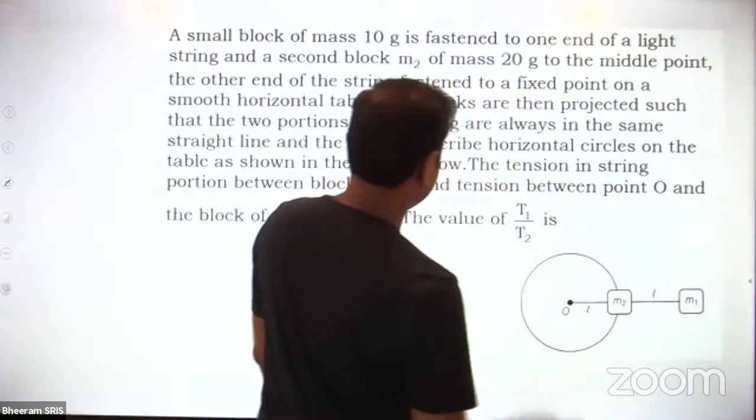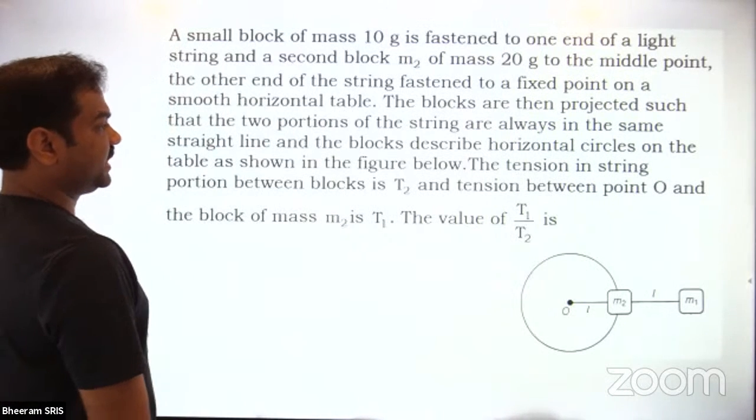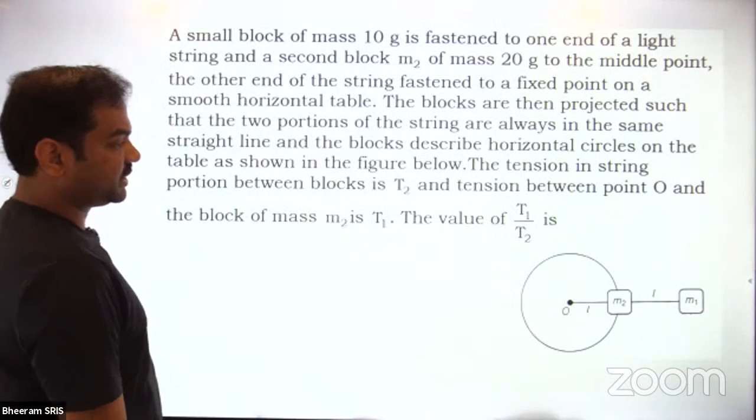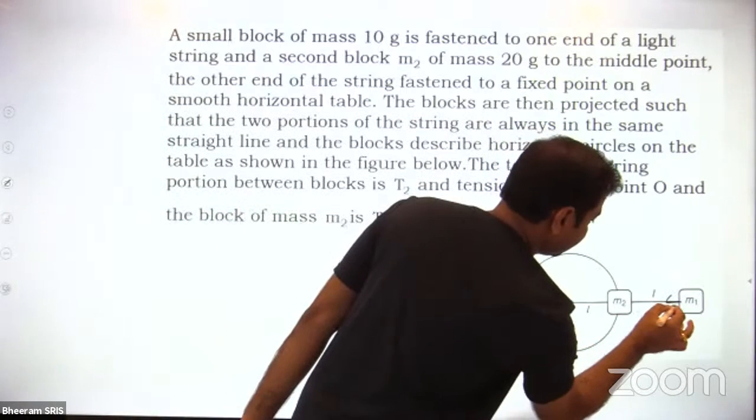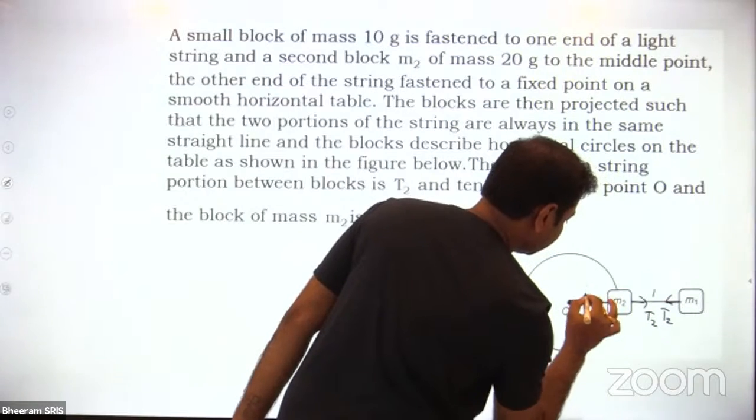So let us say what is the tension as given. What is the T1? Tension in the string portion between the blocks is T2. Between the blocks is T2. So this is T2, and this is also T2, and this will be T1.